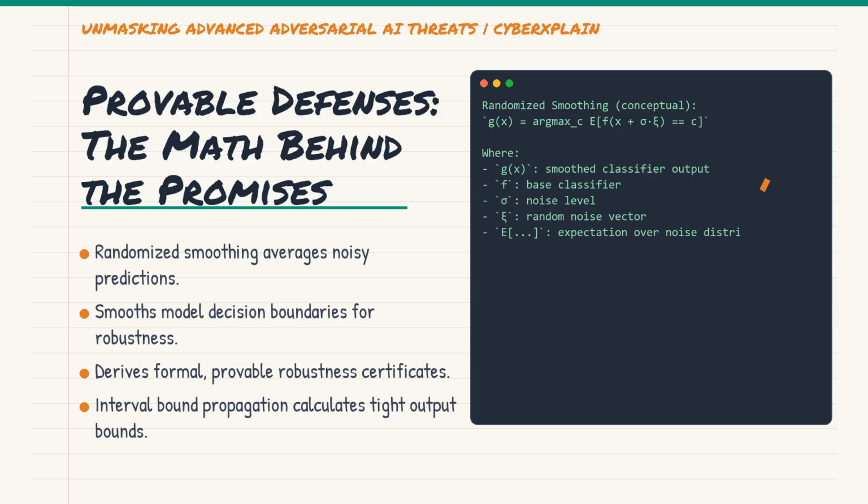By analyzing the statistical properties of this smooth classifier, we can derive formal, provable certificates of robustness. Other methods involve interval-bound propagation or mixed integer programming to calculate tight bounds on a neural network's output given input constraints. It's heavy-duty mathematics ensuring that no adversarial example can slip through a defined net.